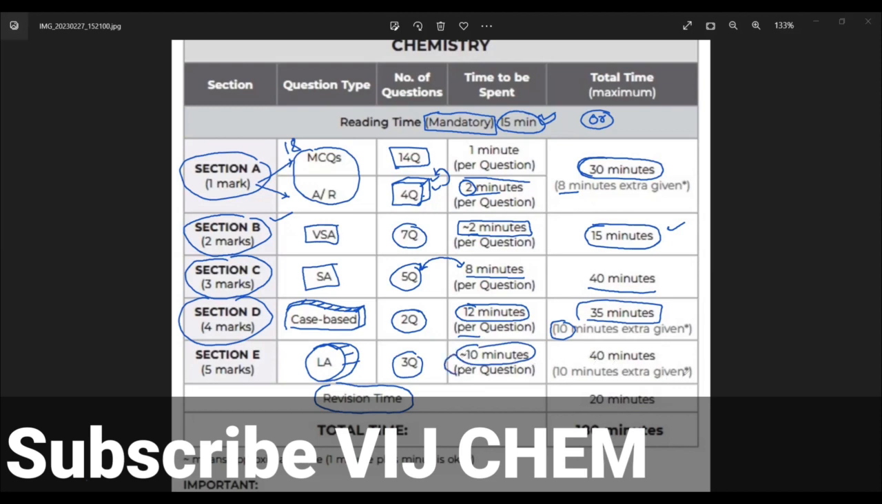Again, I am giving 10 minutes extra, so that you can check any calculation part, or for reading the paragraph if required. Otherwise only 24 minutes is required; you can take 10 to 11 minutes extra for this. So finally, section A should be completed in the first half hour, section B 15 minutes, section C 40 minutes, 35 minutes for section D, and 40 minutes for section E.